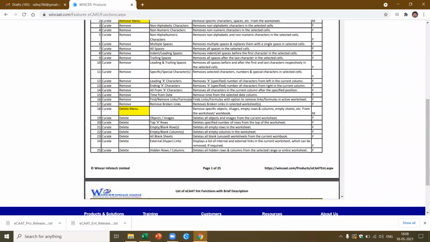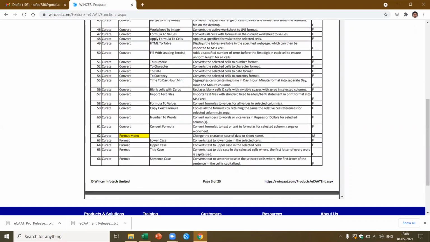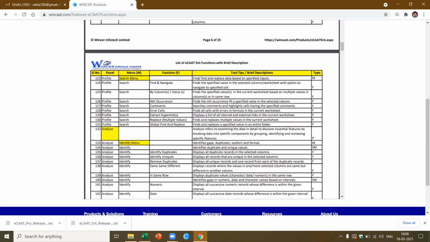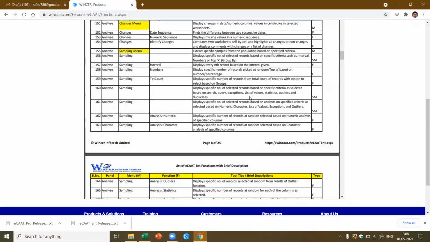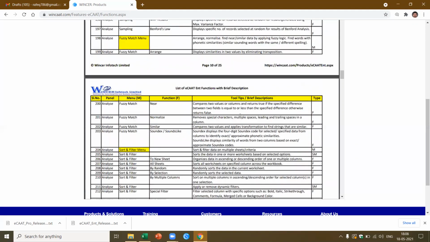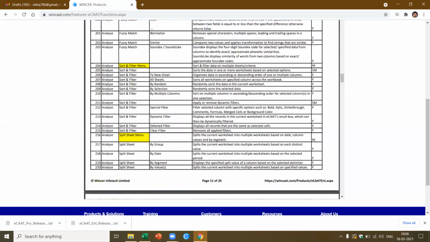This PDF file itself we share with customers. It gives you a brief description of the panel, the menu, the function, and what the function does, and you get a good perspective of all the data analysis functions available at one go.